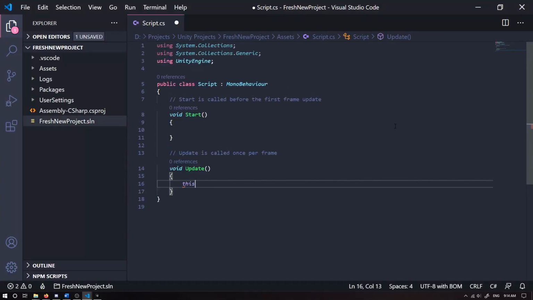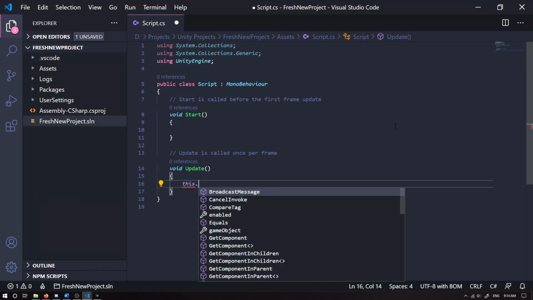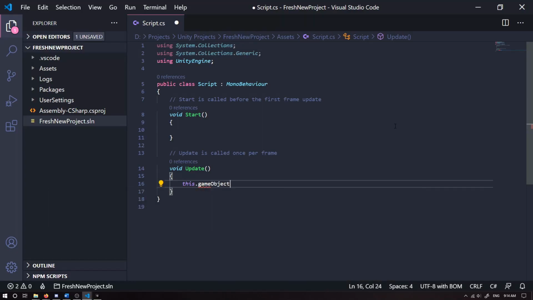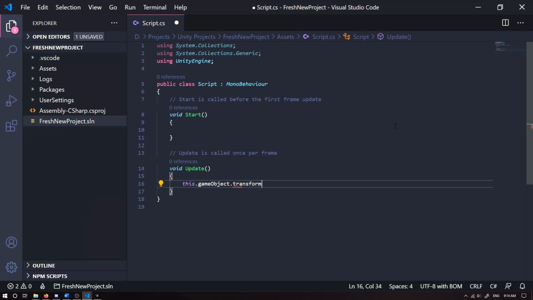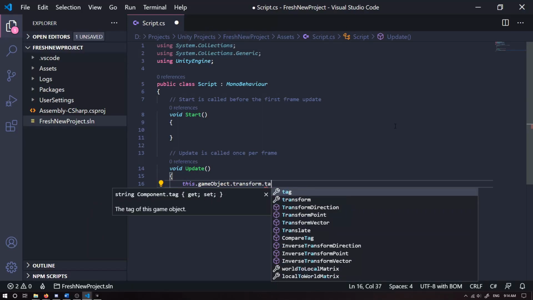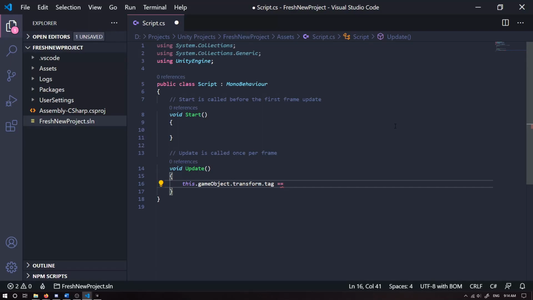And if we just start typing, we should have our IntelliSense, which is the auto generation of the code for you. So we've got this .gameObject, .transform, tag. Okay, so you can see that IntelliSense is clearly working because otherwise it wouldn't understand what a game object is within Unity in Visual Studio Code. If it's not working, you might have to open up the work project folder, which is just opening up your Unity project within Visual Studio Code.